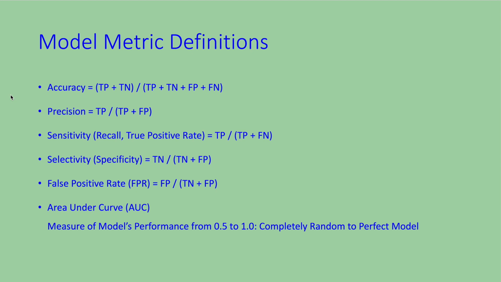Selectivity, which is also known as specificity, is equal to the number of true negatives divided by the sum of the true negatives and the false positives. The false positive rate is the number of false positives divided by that same quantity. The area under the curve is a measure of the model's performance. 0.5 indicates a completely random or chaotic result, while 1.0 represents a perfectly accurate model.